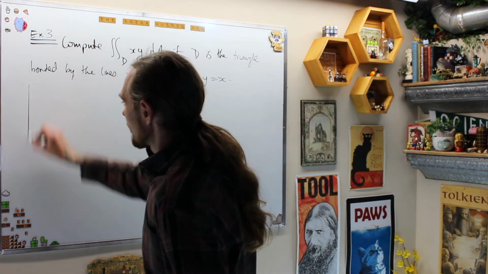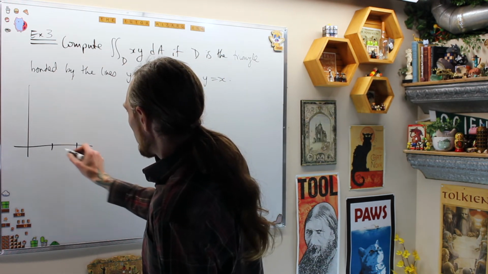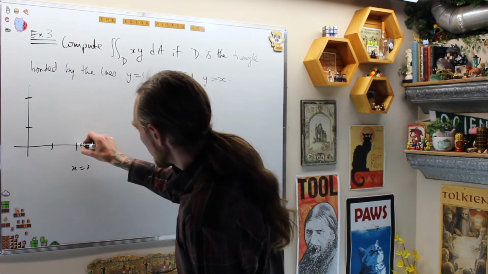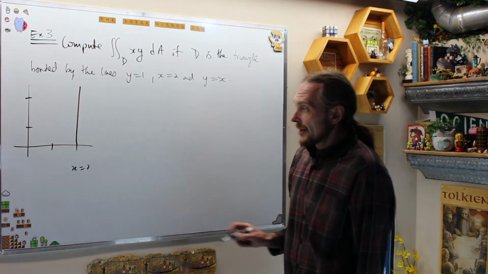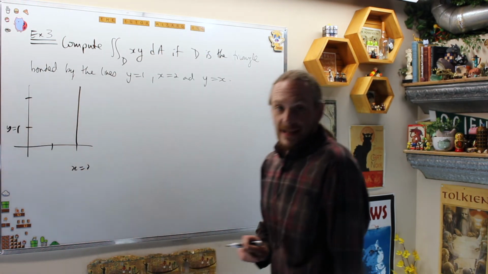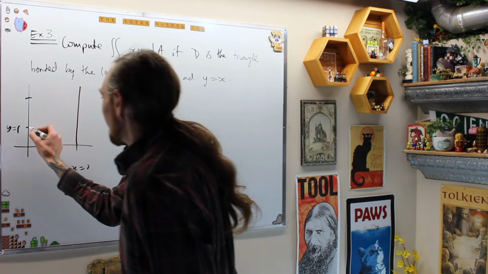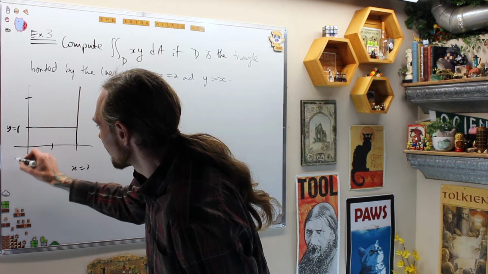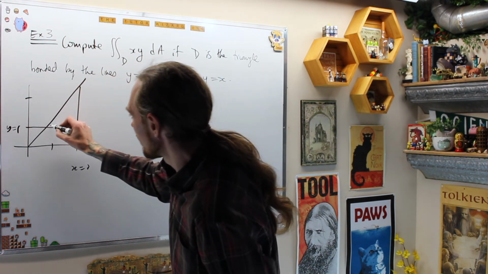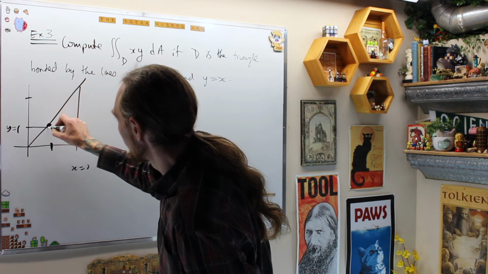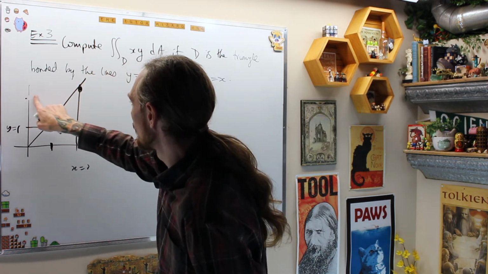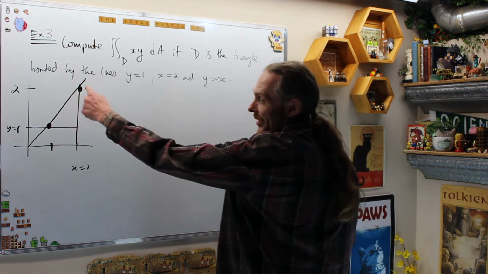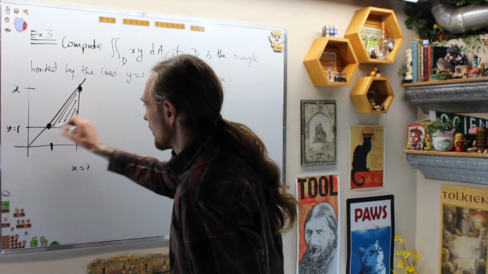Let's draw that region first. It's telling me 1, 2, 1, 2 possibly, and then what's going to happen, I have the line x equals 2 is this guy. The line y equals 1 is not the x-axis, finally it's that guy. And this one. And then I'm going to guess y equals x is this guy. It's going to go right through here, and it was supposed to pass through 1, 1. There's the dot. That's 2. Close enough. When x is 2, y is 2, and so this is our region D. This is what they're talking about.